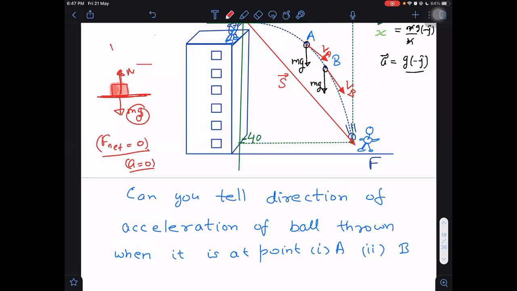Although there is no direction in this case, because in this case the body is at rest. When body is at rest, then velocity becomes 0. When velocity is continuously 0, then acceleration will be 0. Okay.